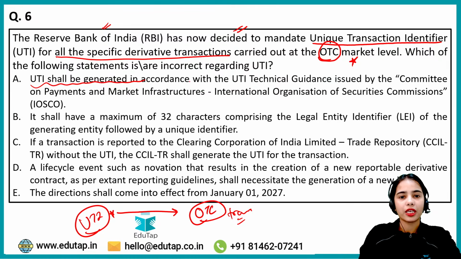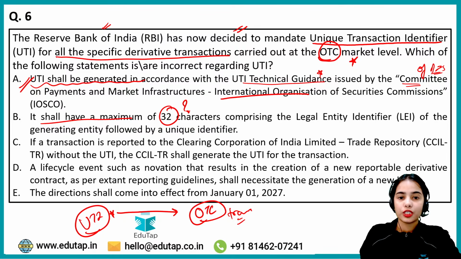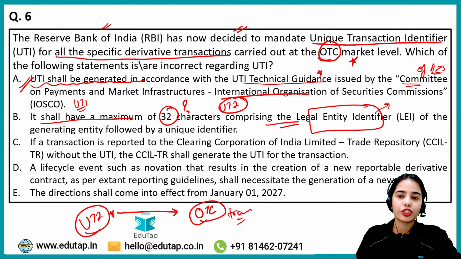UTI shall be generated in accordance with the UTI technical guidance issued by the CPMI of the Bank of International Settlement and the IOSCO. This is absolutely correct. It shall have a maximum of how many characters? So it is not 32 characters. So how many characters for the UTI should be there? So the UTI shall have a maximum of how many characters, comprising of the legal entity identifier, which itself has 20 characters, generating entity followed by a unique identifier.